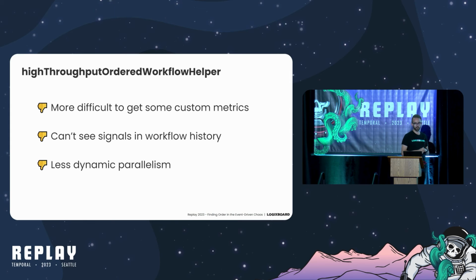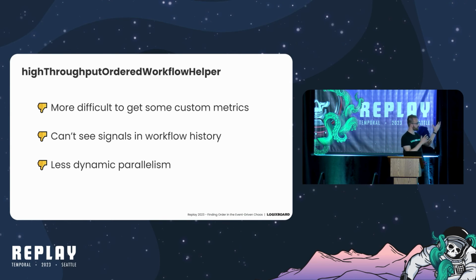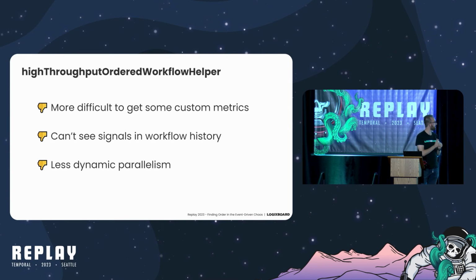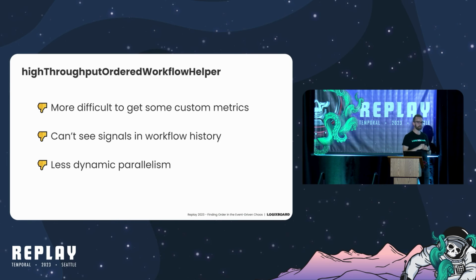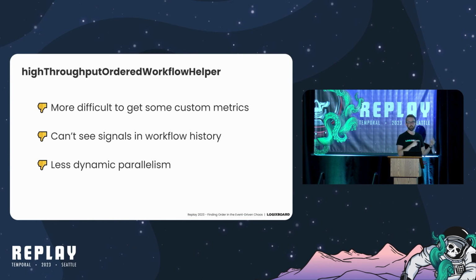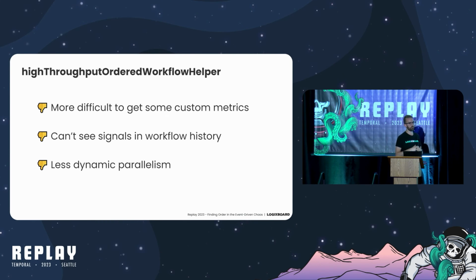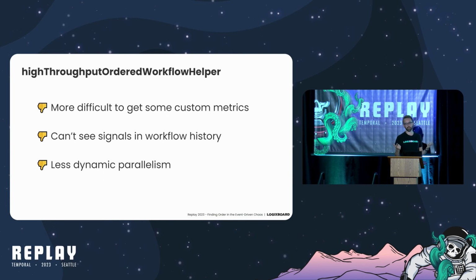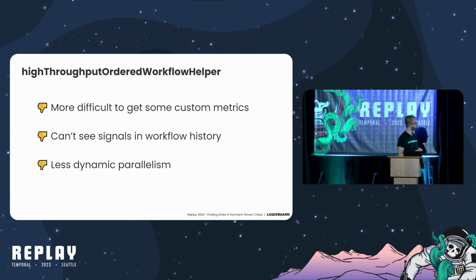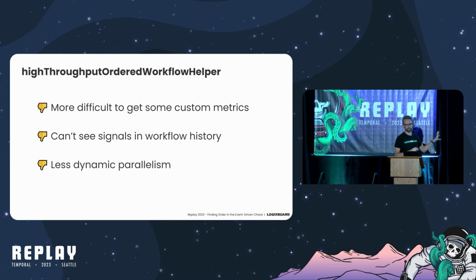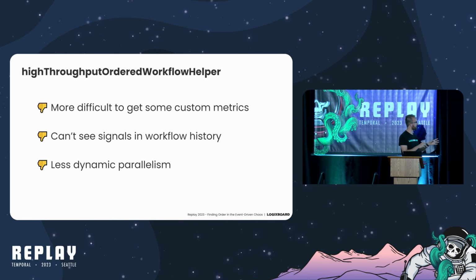So there are some downsides. Like I mentioned, there are some upsides earlier, but there are some downsides to this. One is we have some custom metrics surrounding our ordered workflow helpers. For example, queue depth is a really valuable thing to report on and alarm on. And some of these custom metrics are a little bit harder to get in this high throughput scenario.